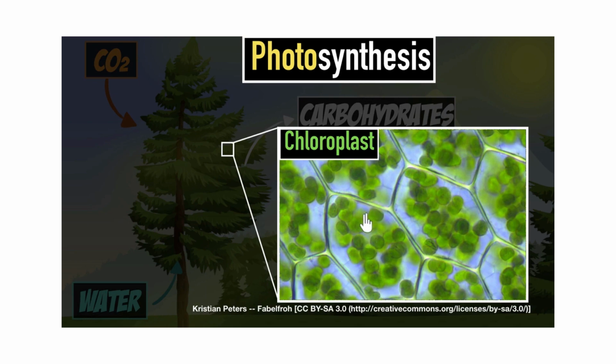Now, one of the most important molecules inside is a pigment called chlorophyll. So chlorophyll is a pigment found in these green things, and chlorophyll is the reason why they are green. Okay, chlorophyll gives them the green color. It makes all the plants and trees green. But another important job of chlorophyll is to absorb the energy from the sunlight. Without chlorophyll, energy wouldn't be absorbed and photosynthesis wouldn't happen.